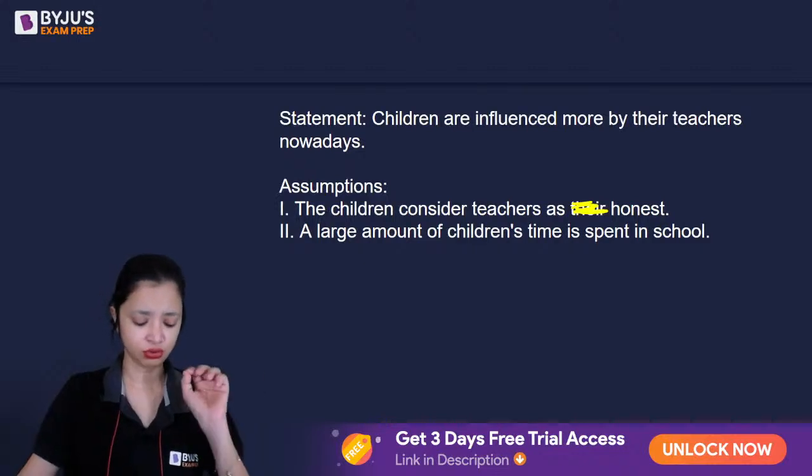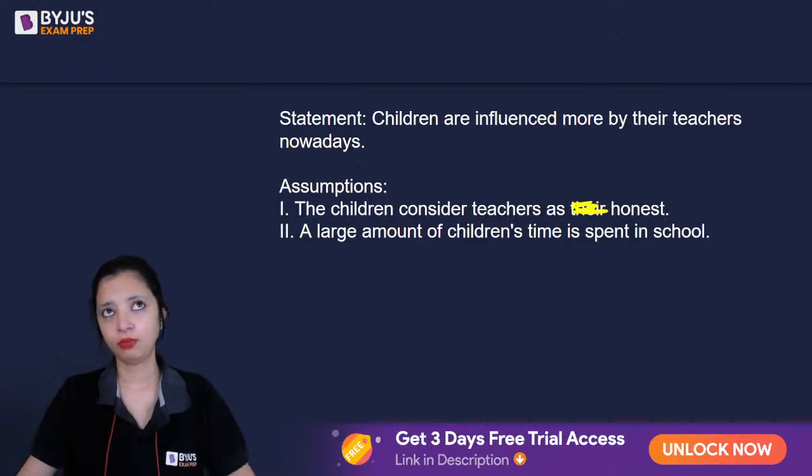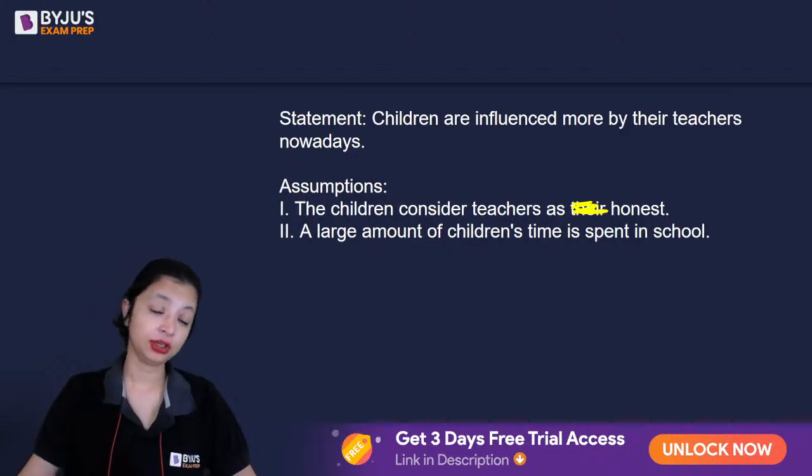Shweta, it's a tricky question. If I am influenced by my teacher, my teacher may be convincing enough, or my teacher may have good managerial skill to convince me. Does that mean my teacher is honest? If I tell you, look, study well today and tomorrow I'll give you a toffee, I might not.